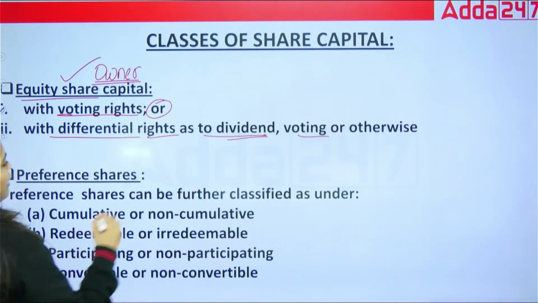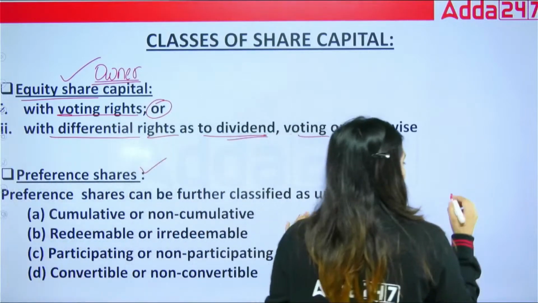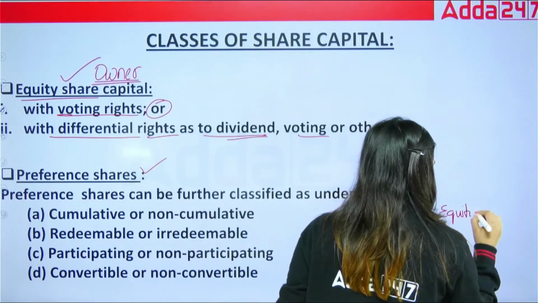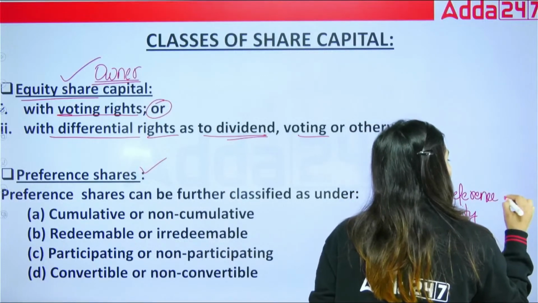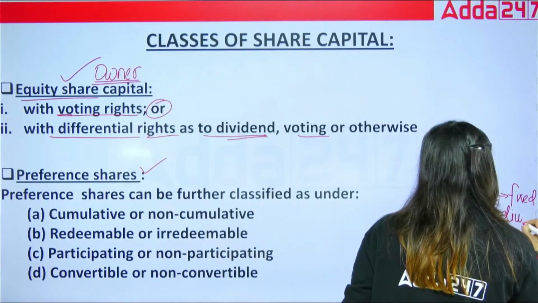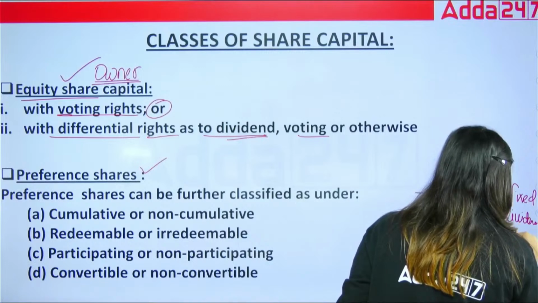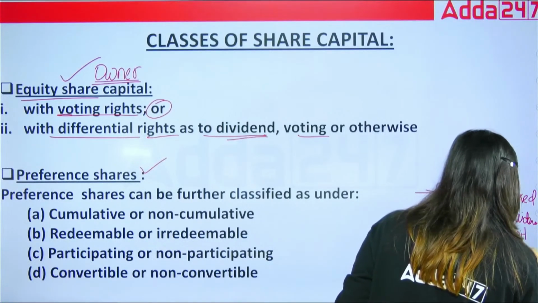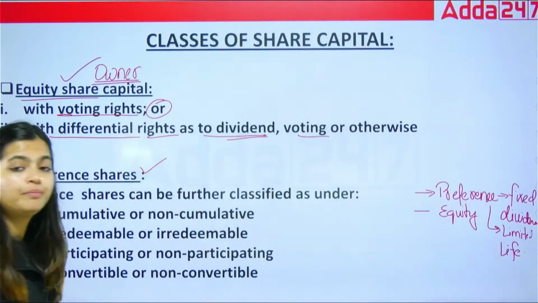And next we have preference shares. Now what are these preference shares? They get preference over equity. Like what? Like they will be getting fixed dividend. They will be having some limited life, like 5 years, 10 years. So all these are the features of your preference shares.